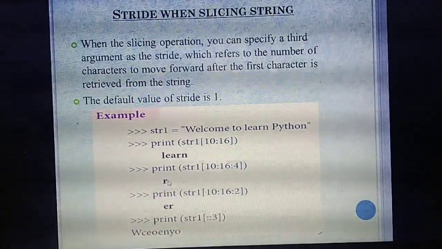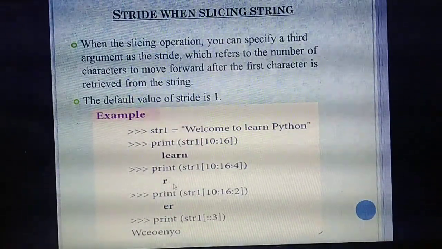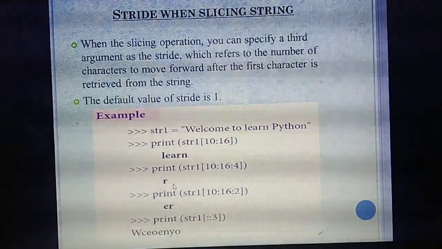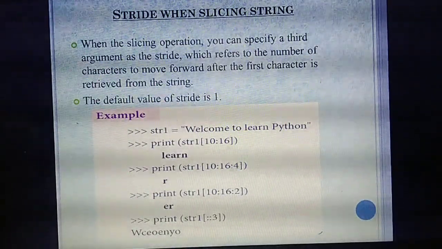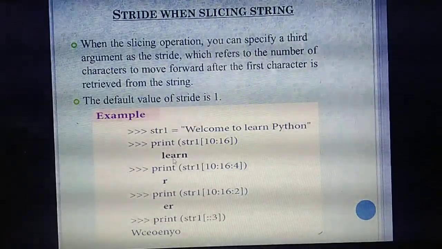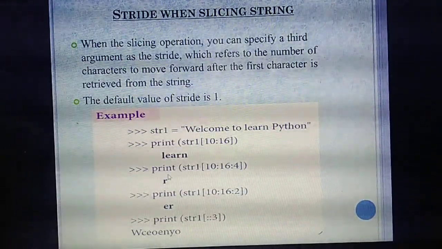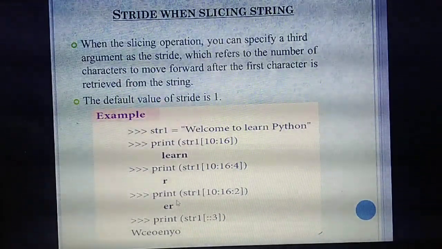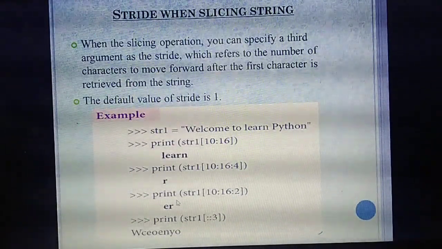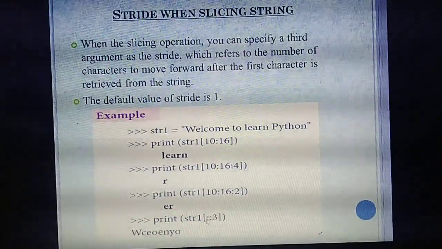It's R. Understand? Already R is there. Next, you are going to slice the second. What's the second letter? 1, 2, E. So along with this, ER will come. Understand? Next you are going to slice.